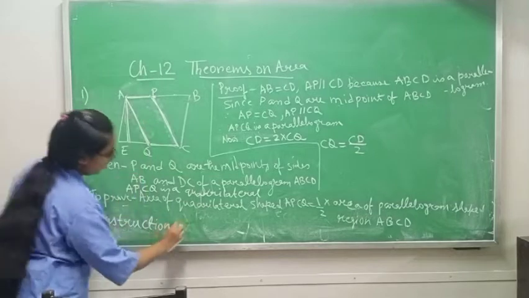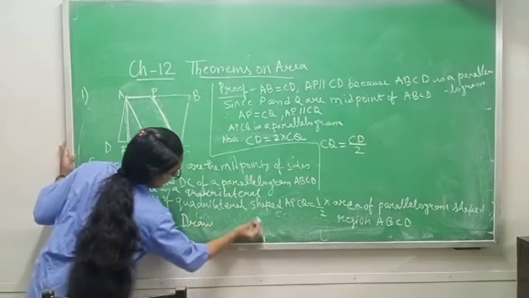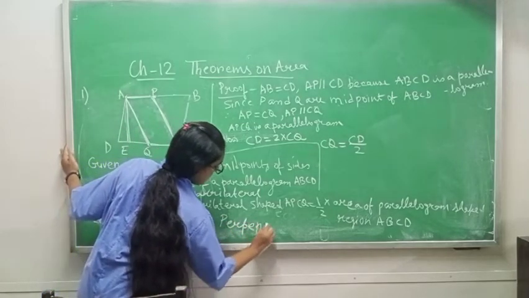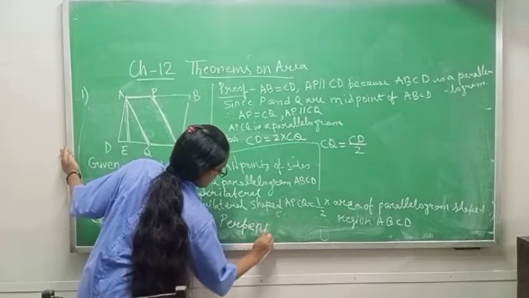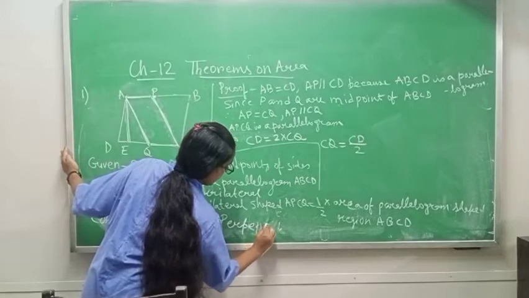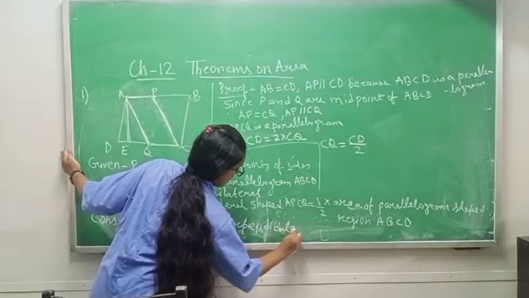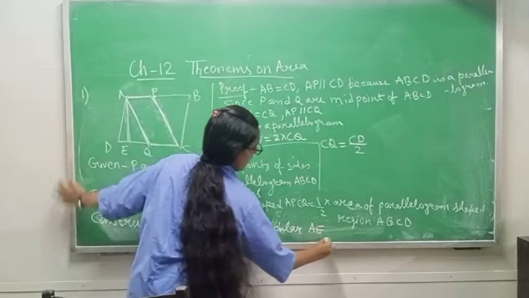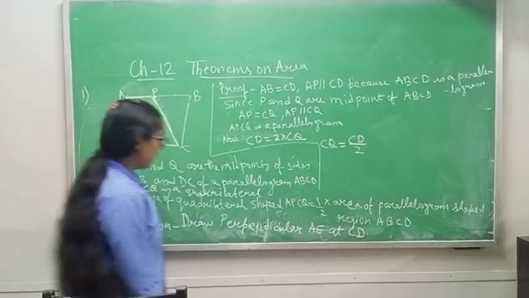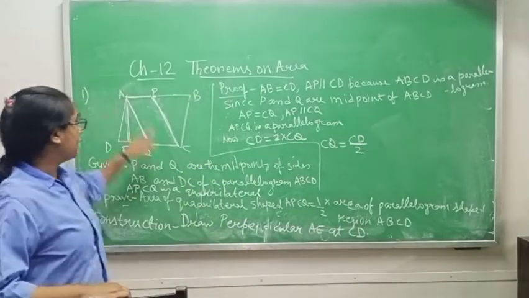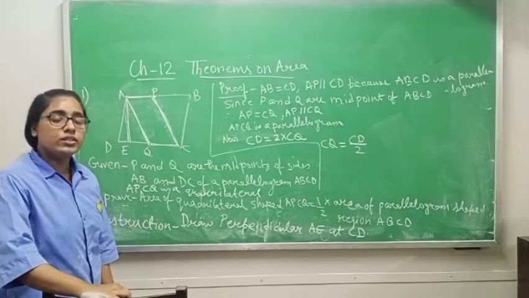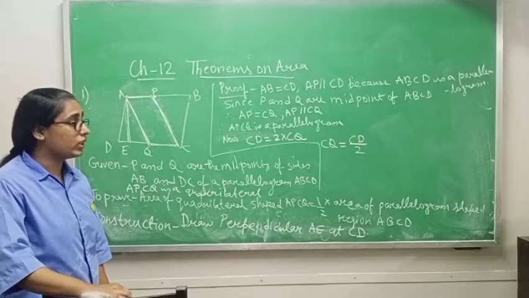You will write: draw perpendicular AE at CD or DC. What will you write in construction? Draw perpendicular A. A is perpendicular at which line? At CD or DC. Okay, understood up to here?